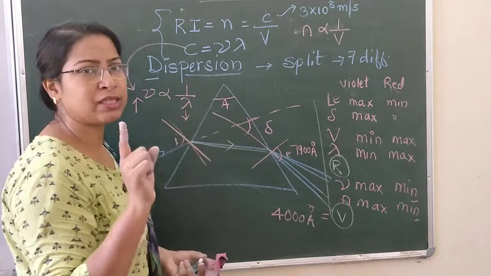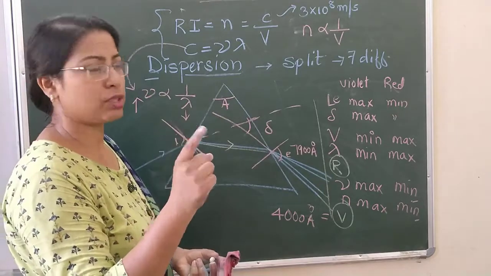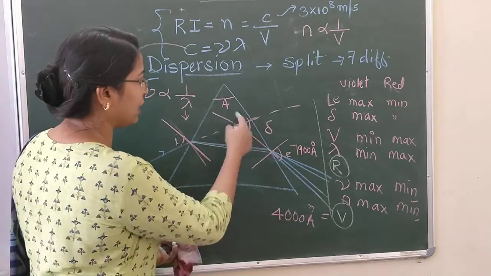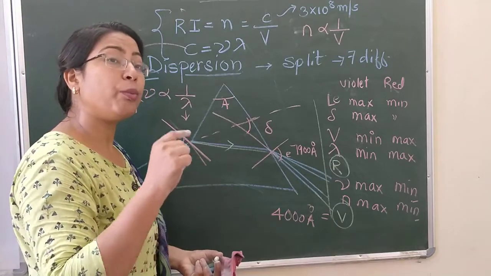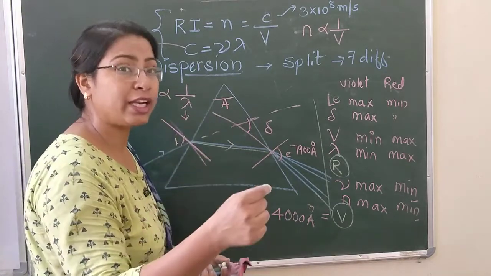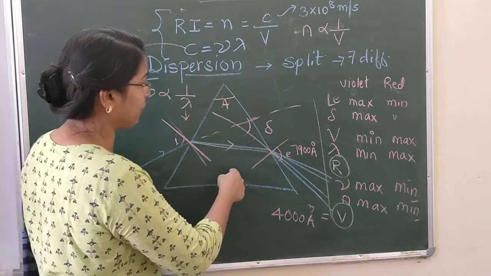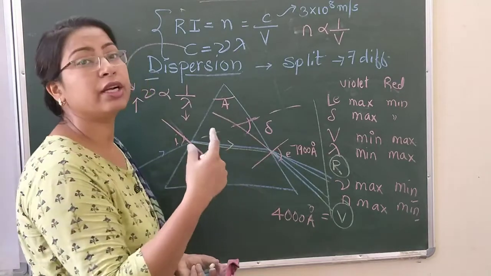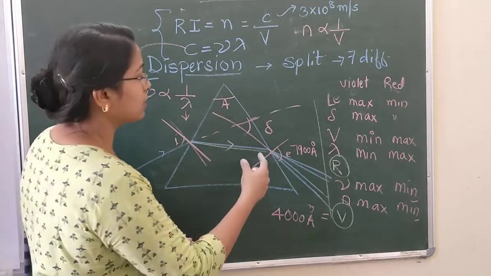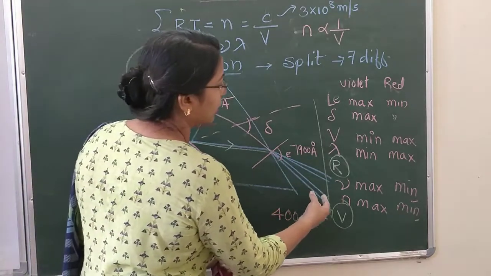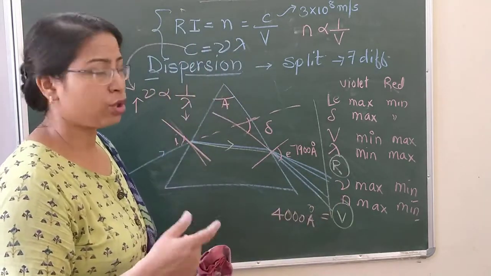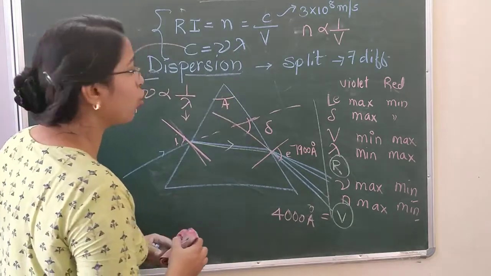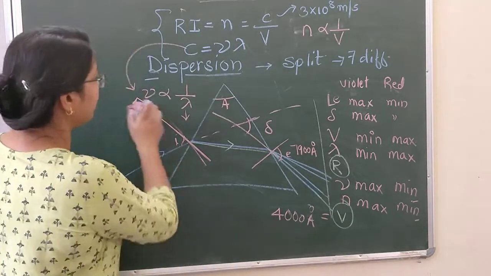The material of the prism will be the same, whichever glass material the prism is made of. But when you make the violet light fall onto the prism, it undergoes a certain deviation. Similarly, you observe that the red light also shows a different value of deviation.